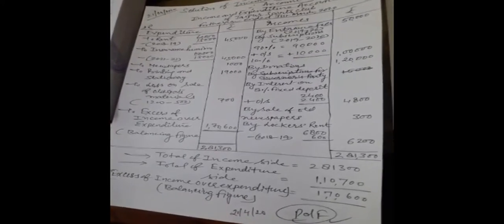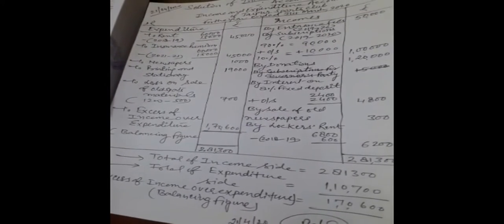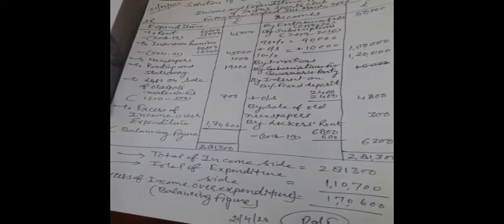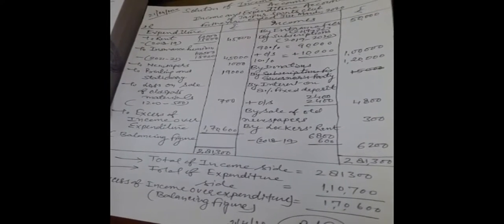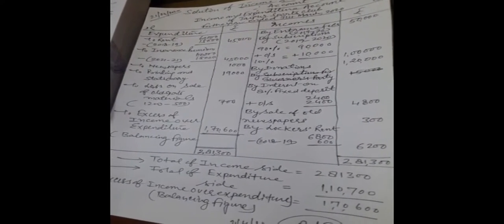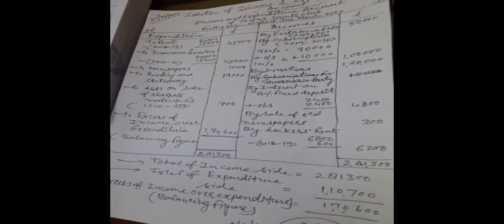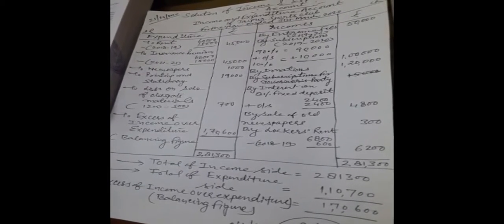In the income and expenditure account, only the figures related to the current year will be recorded, either it is income or an expense. So first take the expenditure side.